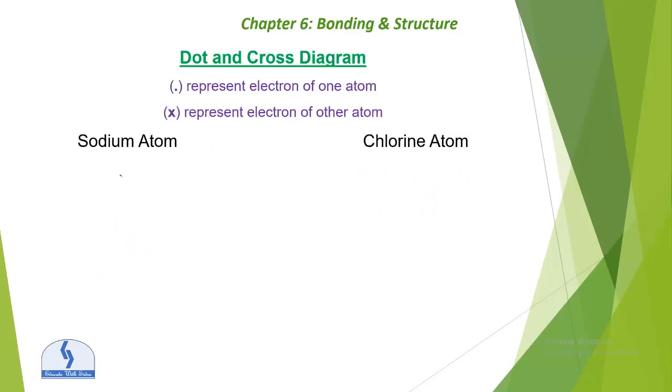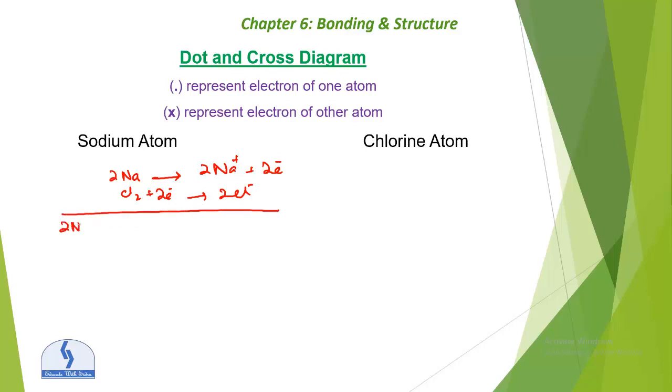I'm writing here, and now we are discussing the equations. Sodium loses electrons, so Na becomes Na plus plus an electron. Chlorine plus 2 electrons will become 2 Cl minus. So 2 Na plus Cl2 plus 2 electrons gives 2 Na plus, 2 Cl minus plus 2 electrons.